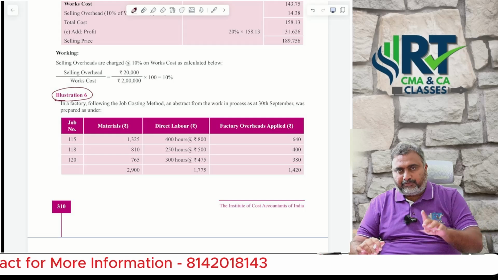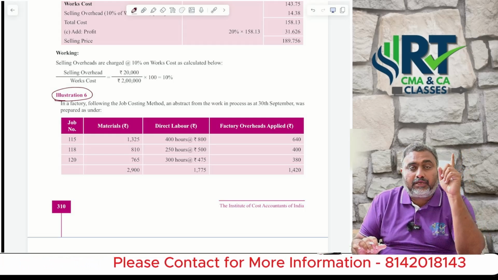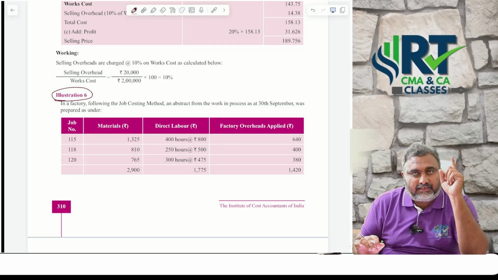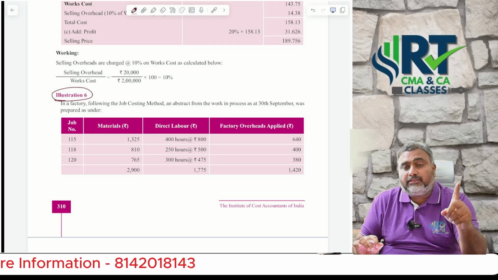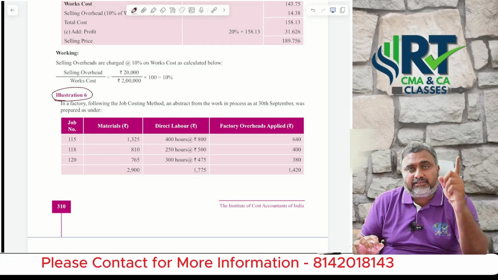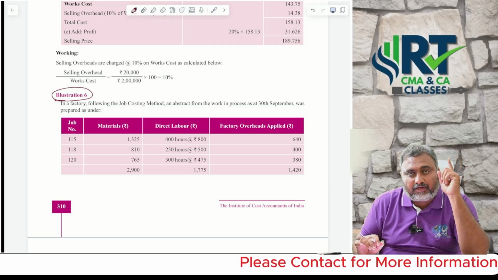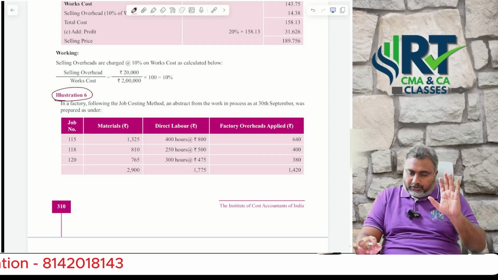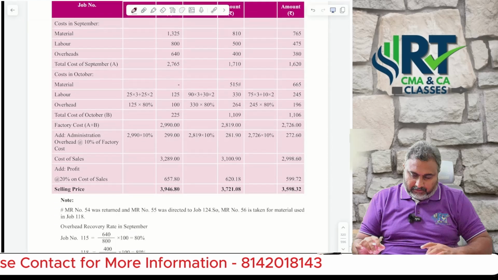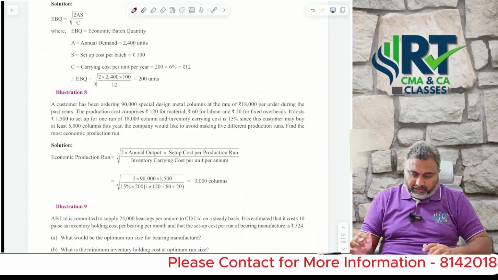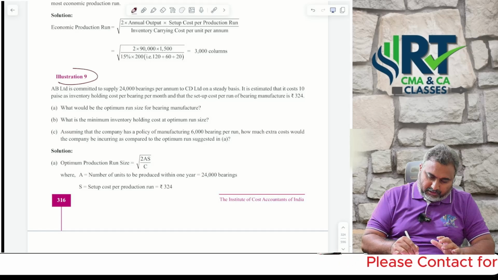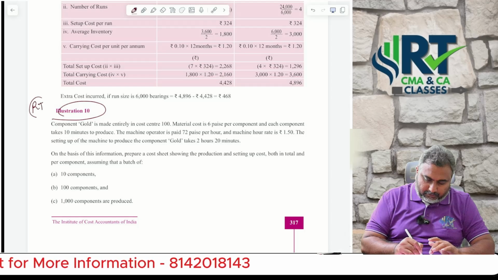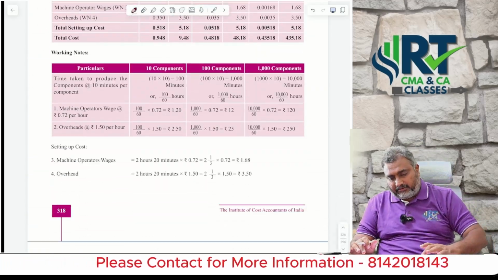And this entire chapter rotates between 2 note points. What are the note points, sir? One is that factory overheads are charged as a percentage on direct wages. Second, administrative overheads and selling overheads are charged as a percentage on works cost. If you are aware of these 2 note points, more than enough to solve the problems. That is the area you need to focus on. Under batch costing, sir, do question number 9 as well as question number 10. Give most importance to question number 10 and question number 9 itself.